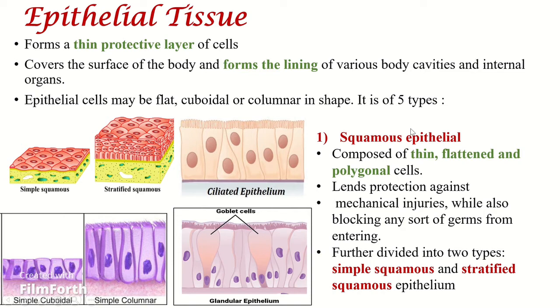The squamous epithelial cells are composed of thin, flattened, and polygonal cells. It lends protection against mechanical injuries and also blocks any sort of germs entering our body. The squamous epithelium is divided further into two types: simple squamous epithelium and stratified squamous epithelium. The simple squamous epithelium consists of a single layer of cells, and the stratified squamous epithelium consists of multiple layers of cells.